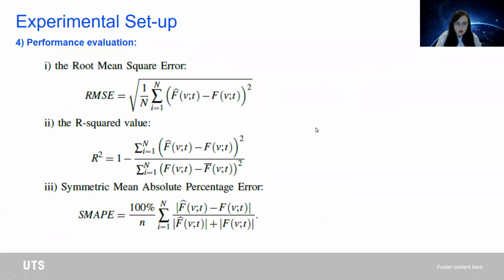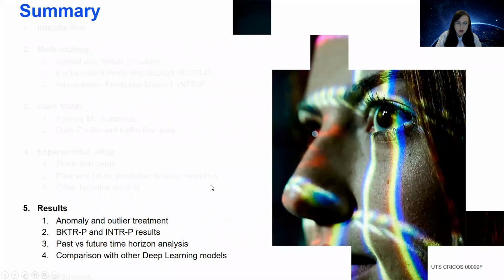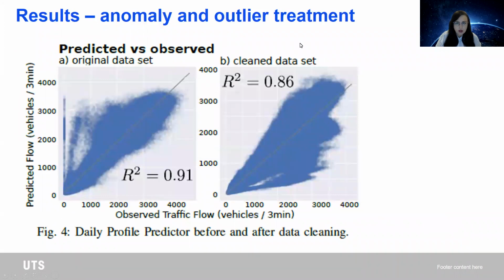We have used as performance evaluation metrics the RMSE, R-square, and SMAPE values. These are well known in the literature. In terms of results, for the outliers first and the anomaly detection, when we have applied that, we have realized, this is, for example, the R-square for the daily profile predictor.